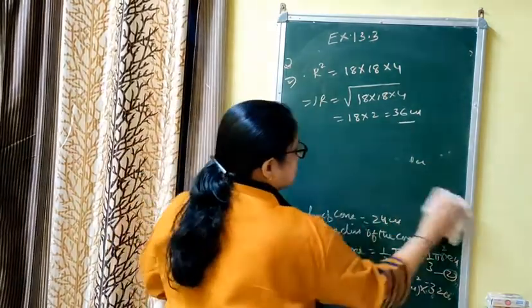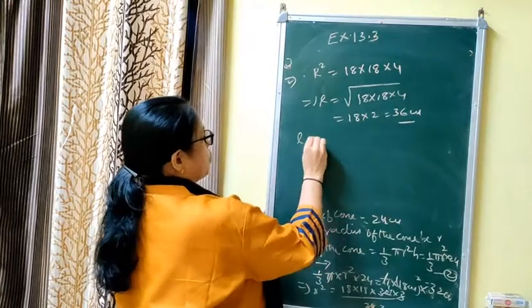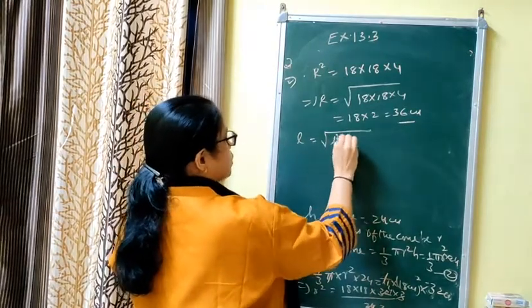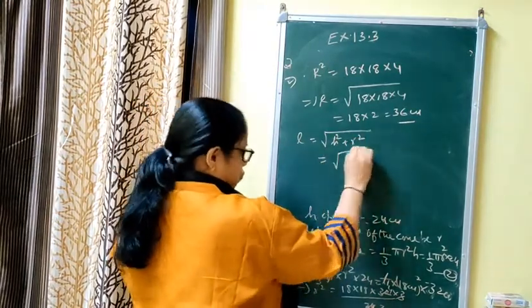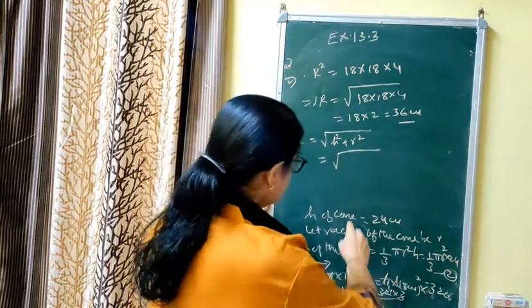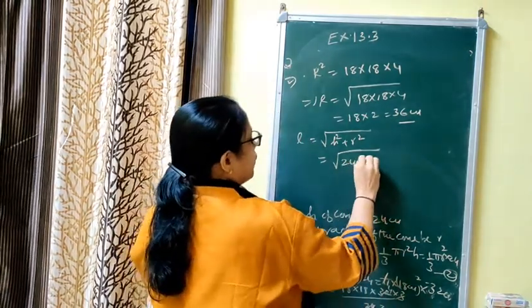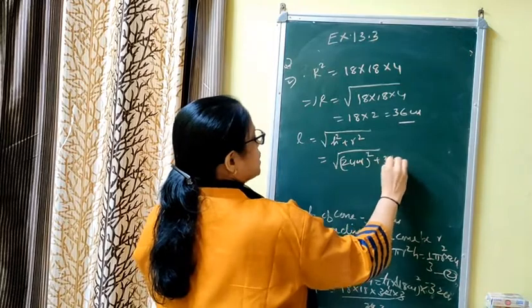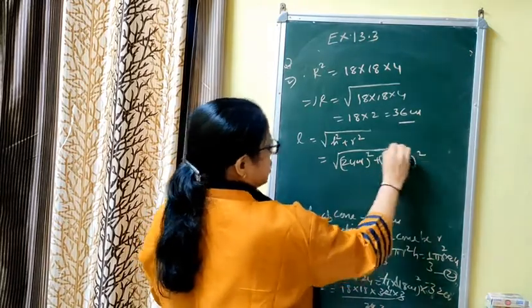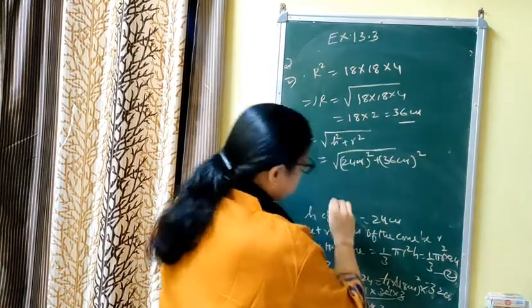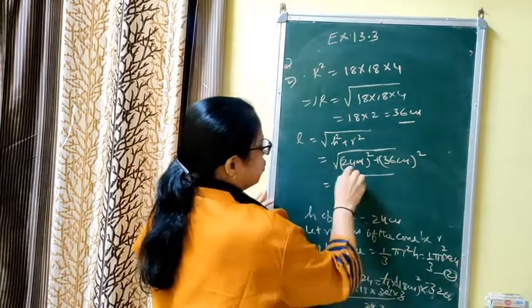Now you are asked to find slant height. Slant height can be found out with the formula under root of h square plus r square. That is, what is the height of the cone? Height is given as 24 cm. So 24 cm square plus 36 cm square. That is too big. If you do the calculation, you will get 24 can be 24 square.